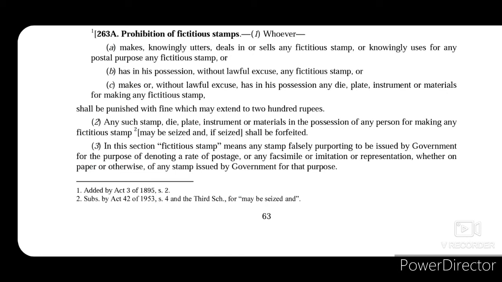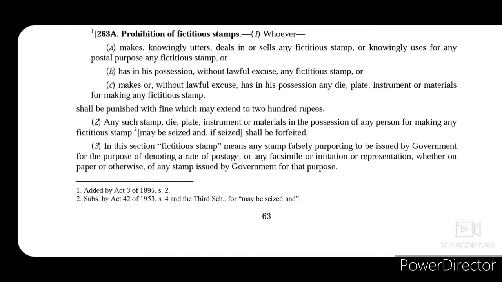Now any such stamp, die, plate, instrument, or material that was in possession of that person for making any such fictitious stamp may be seized, and if it is seized, then it shall be forfeited. Now in this section, fictitious stamp means any stamp falsely purporting to be used by government for the purpose of denoting a rate of postage, or any facsimile or imitation or representation, whether on paper or otherwise, of any stamp issued by government for that purpose.